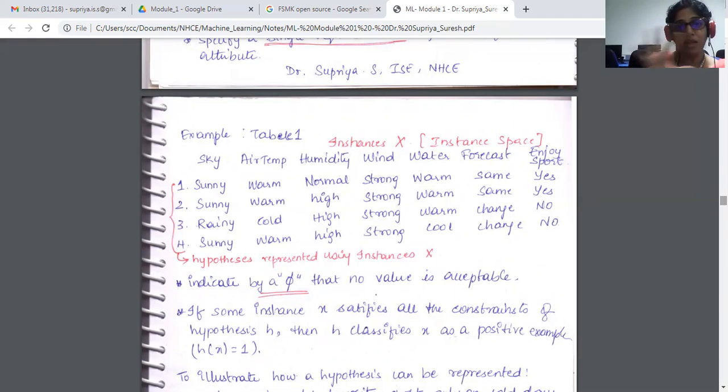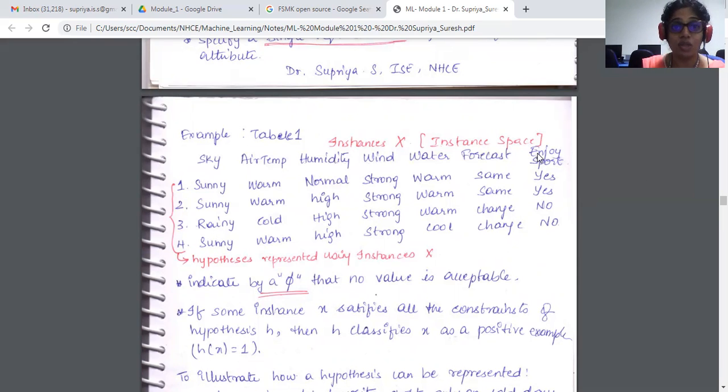In the table, as I told you, it is a conjunction of 6 attribute values. The attributes are sky, air temperature, humidity, wind, water, forecast, as discussed.